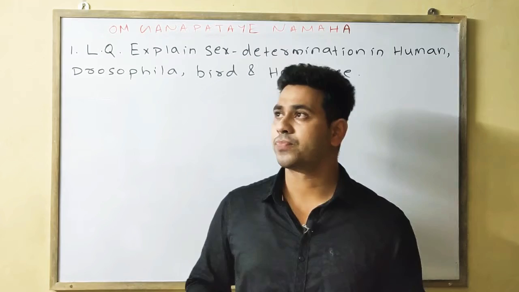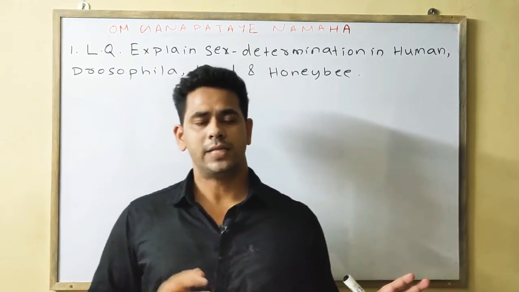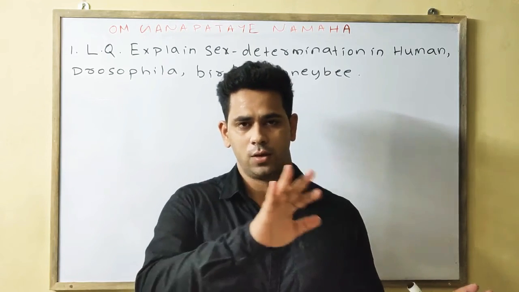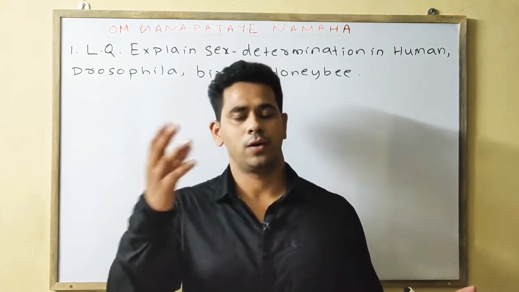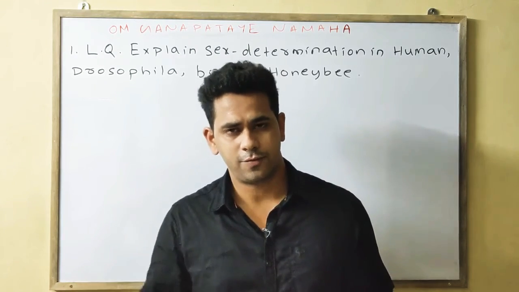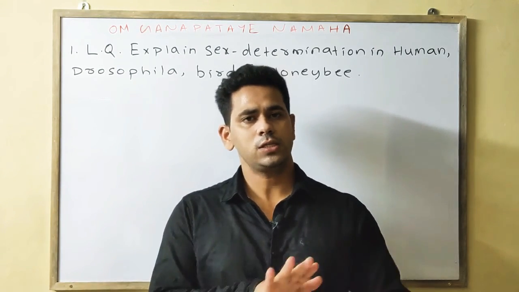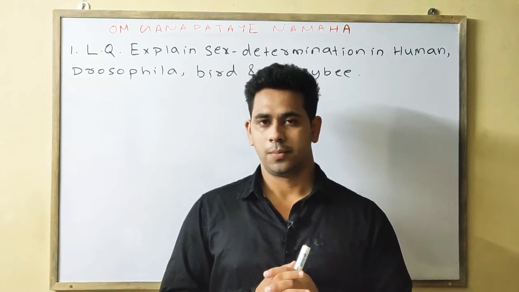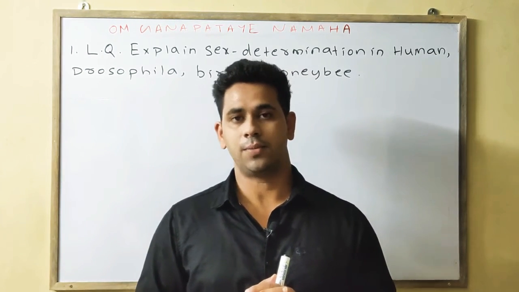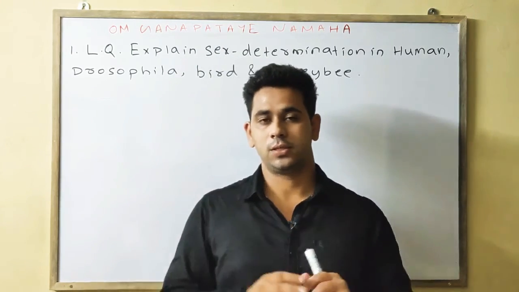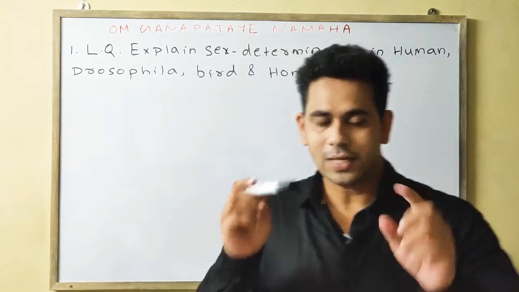Then we discussed the genic balance mechanism, gynandromorph, single gene effect in the case of human beings, also in Drosophila, sex reversal, free Martin, everything in a standard way. But if in the exam it comes according to the animals, then how we will write, that we will study today.